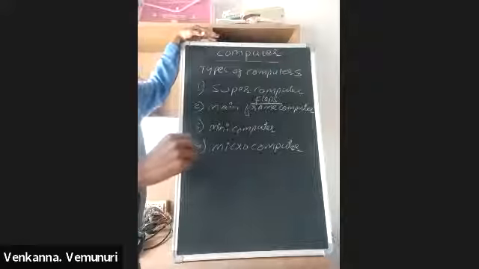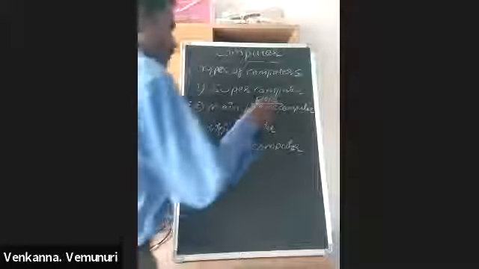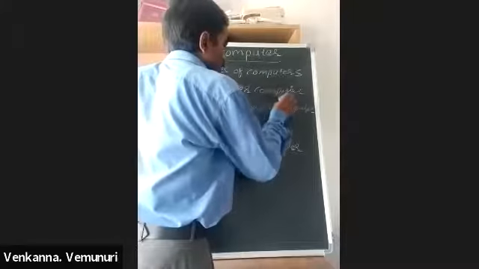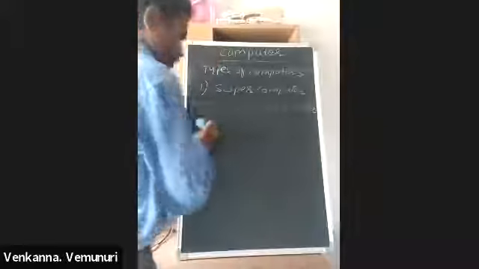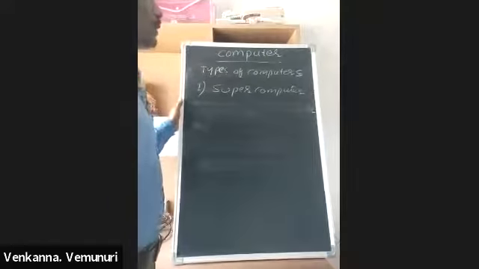In this supercomputer, nowadays we are using the Linux operating system. It's a modified Linux operating system. And the second one is the mainframe computer. And here, what is the difference between a desktop computer and a supercomputer? In a desktop computer, we are using only one processor.